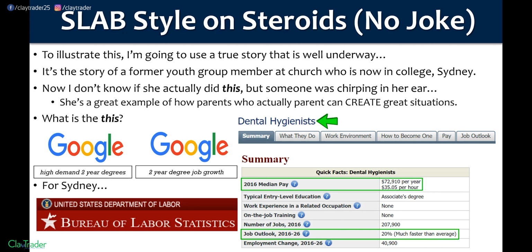Again, don't take my word for it. Say, you know what, this Clay guy, he's manipulating the numbers. They don't exist. Hey, you have a search engine. You have the internet. Go check. Go see what the numbers are with these other things. $72,910 per year. Now, this is not saying starting pay, but we're not going to use that number. We're going to drop that $13,000 all the way down to $60,000 for our example with Sydney when she comes out. So $60,000. That's the number we're going to run with.